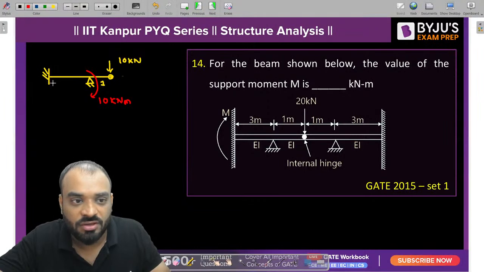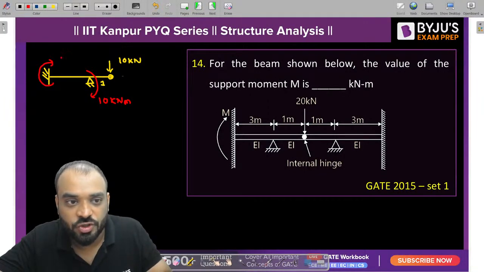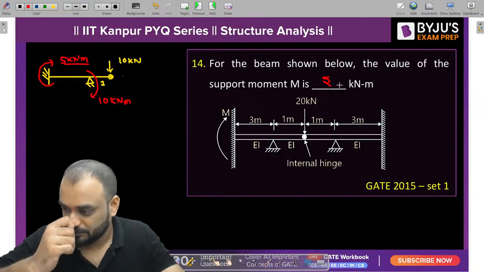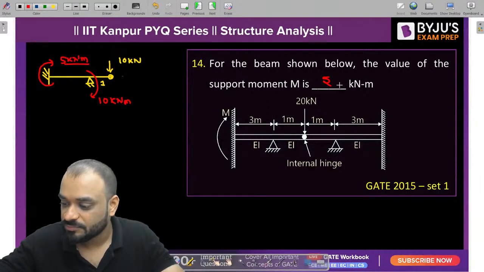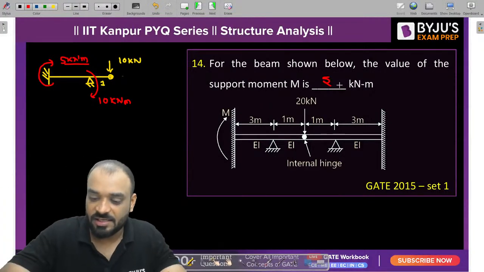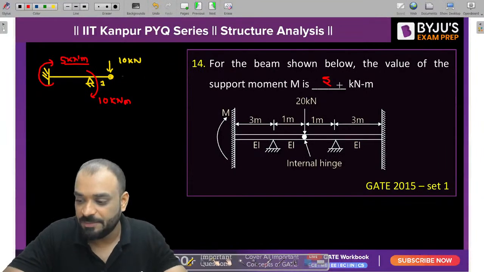So tell me guys, at the far end, what is the carryover moment? It should be 5, half of it. So the answer is 5. Very simple. The answer is 5. Clear? Crystal clear? Easy problem.